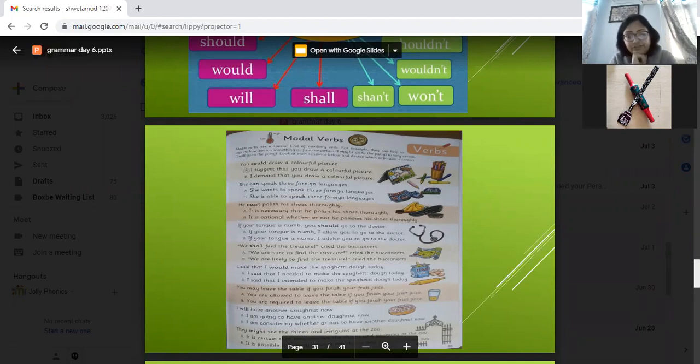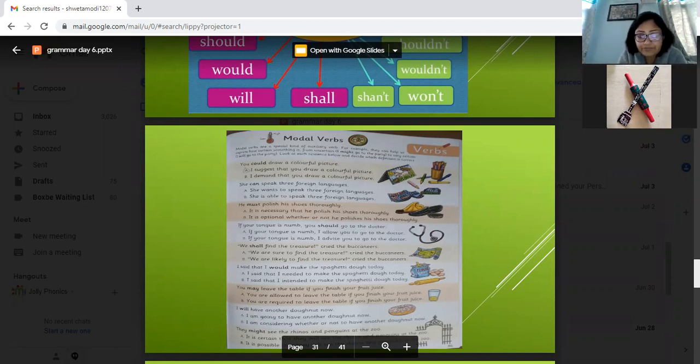We shall find the treasure. We are sure or we are likely to? We are likely to. I would make. That means I need to or I intend to. I intend to. आप चाहते हो करना. You may leave the table. You're allowed to or you're required to? Allowed.